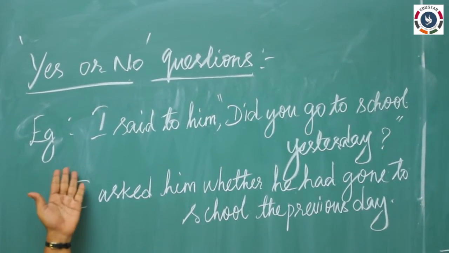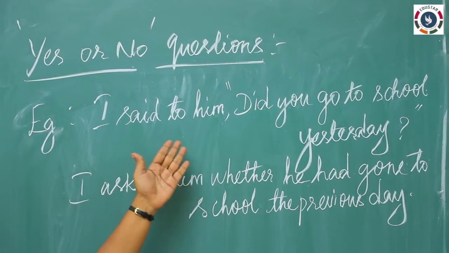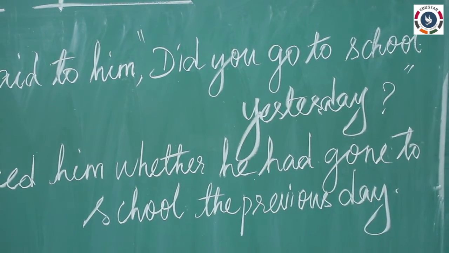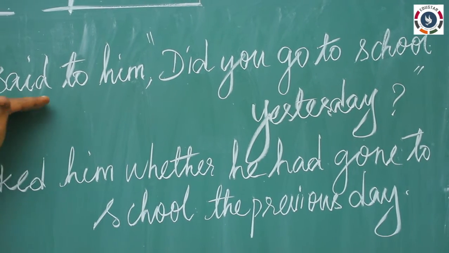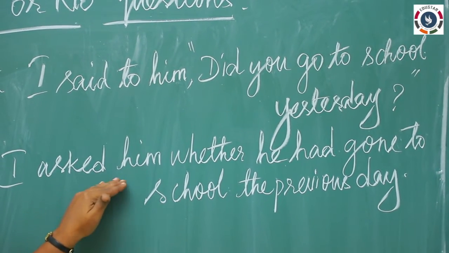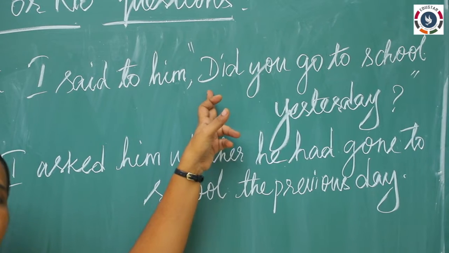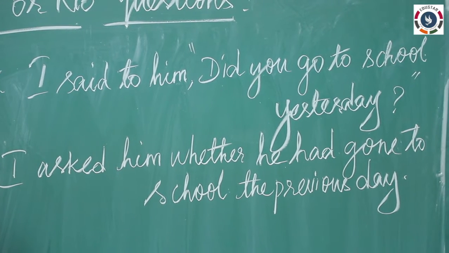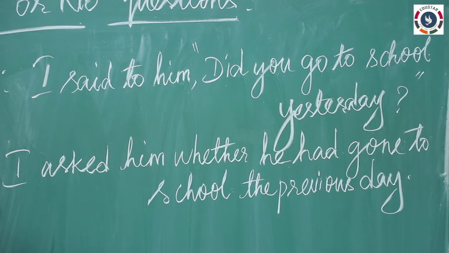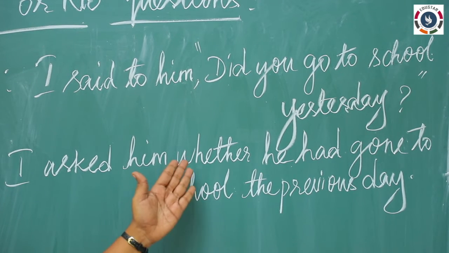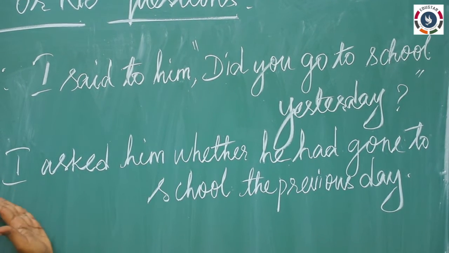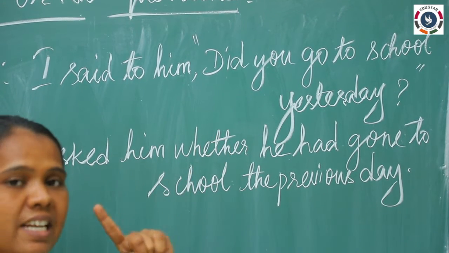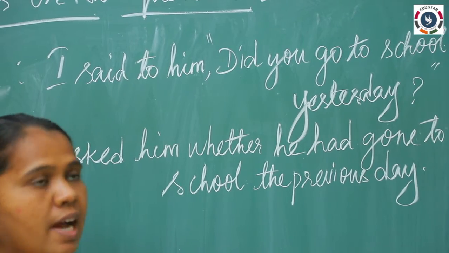For this also I have given an example. I said to him, did you go to school yesterday? So here you will write the reporting verb, and if it is a yes or no question, what is the connecting word we studied? If or whether. You can choose any one, whether it may be if or whether. So I have written here whether. I asked him whether. And now please make a note, tense changing we have to do.